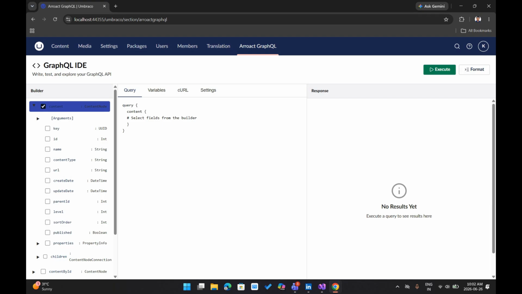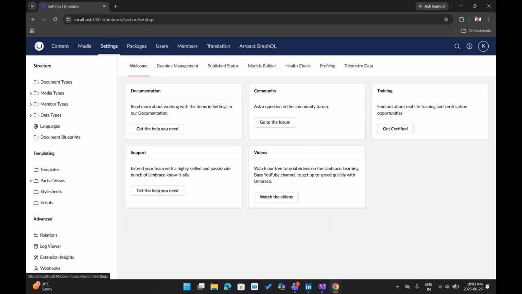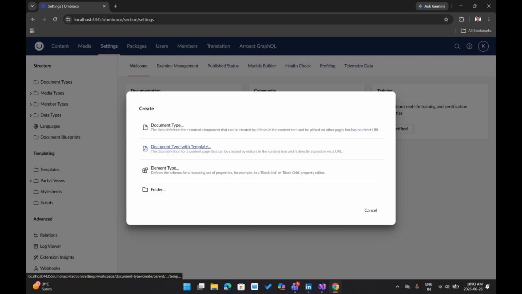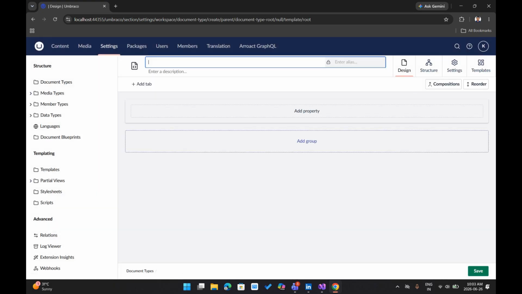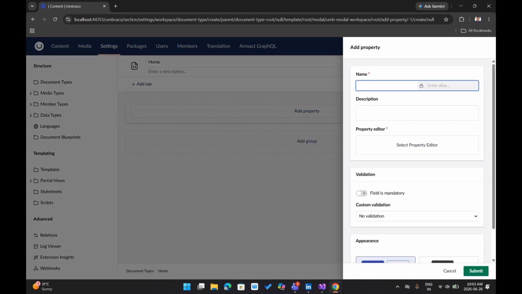Let's create our first query. I just need the home page, key, ID and all the things. Currently it's showing me empty because we don't have any content as of now. So for demo purposes, let me create a document type with a template, named home, and let me add a property.